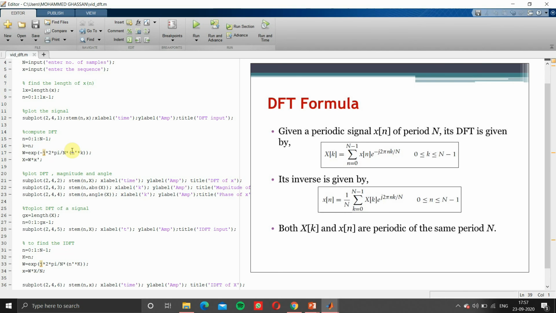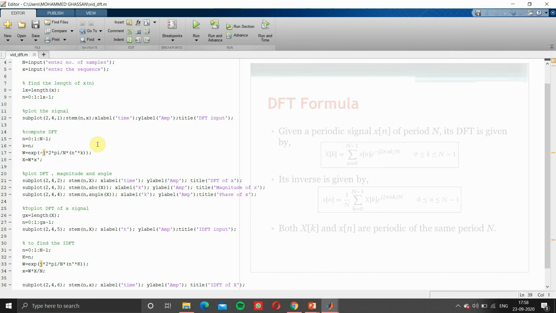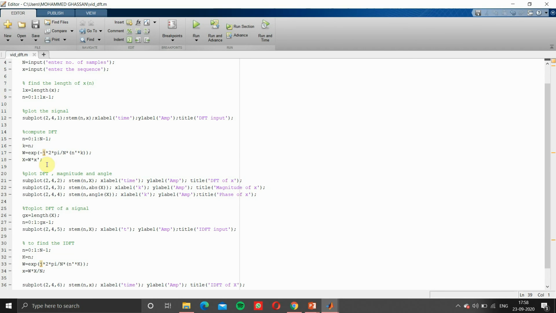If both the matrices are equal, then we cannot multiply in MATLAB. So we have to use n tick to transpose the matrix. So n tick into k is nothing but a linear multiplication of n and k. Then we'll plot the DFT magnitude and its angle. For plotting the DFT, we use stem n comma capital X, for magnitude we use the inbuilt function abs for absolute value, and for angle we use angle of X. It will take discrete values and plot 3 different graphs for our DFT.